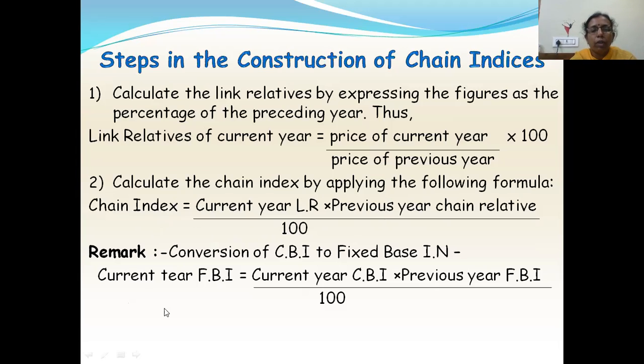There is one more formula to convert chain based index numbers into fixed based index numbers. The formula is: current year fixed base index number is equal to current year chain base index into previous year fixed base index, divided by 100.